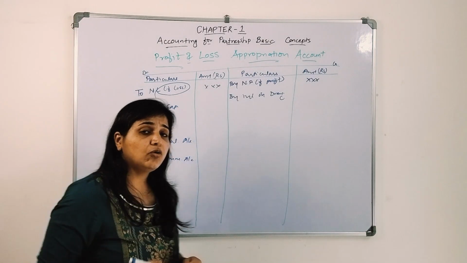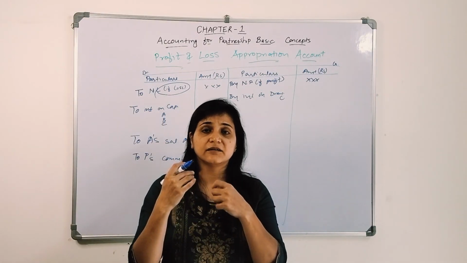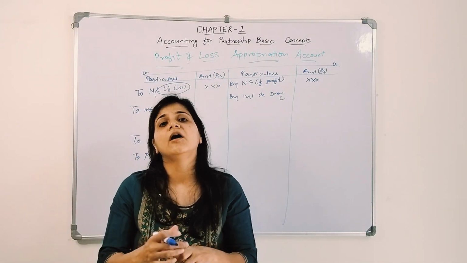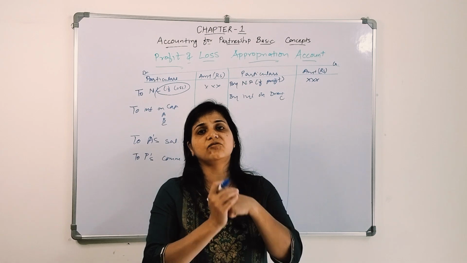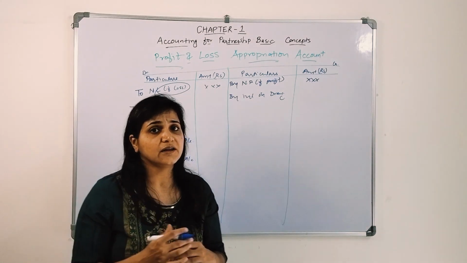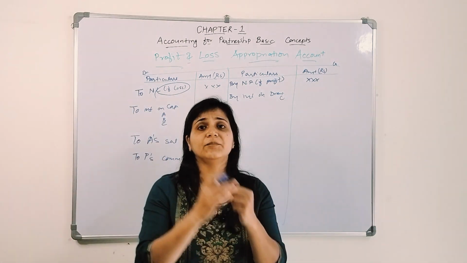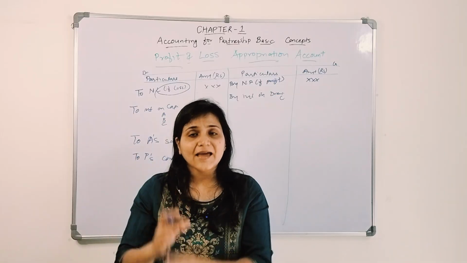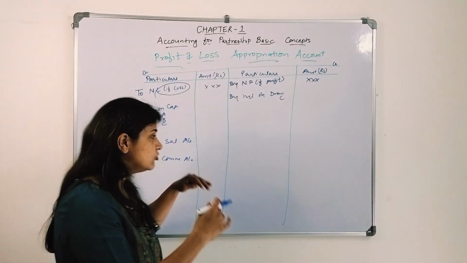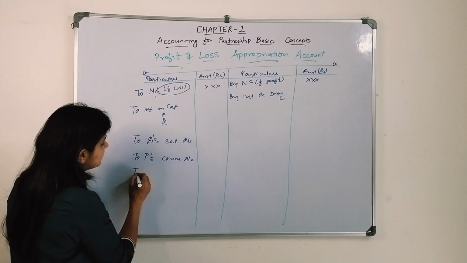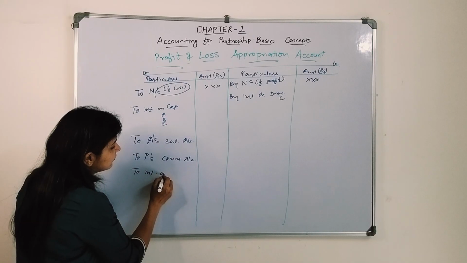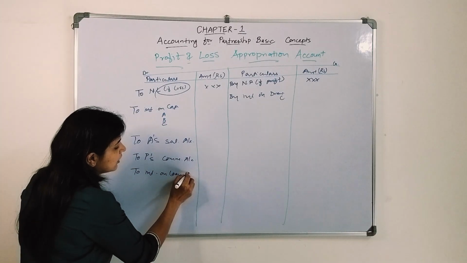If any of the partners has given a certain amount of loan to the firm, for that also we need to give interest. So that interest is also an expense. So interest on loan account debit to partners account, and that interest on loan account will get closed while transferring to profit and loss appropriation account, so to interest on loan account.